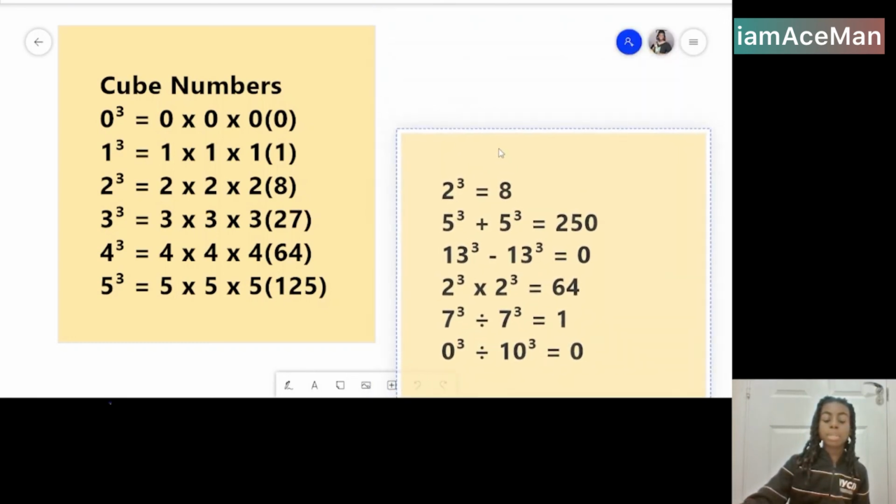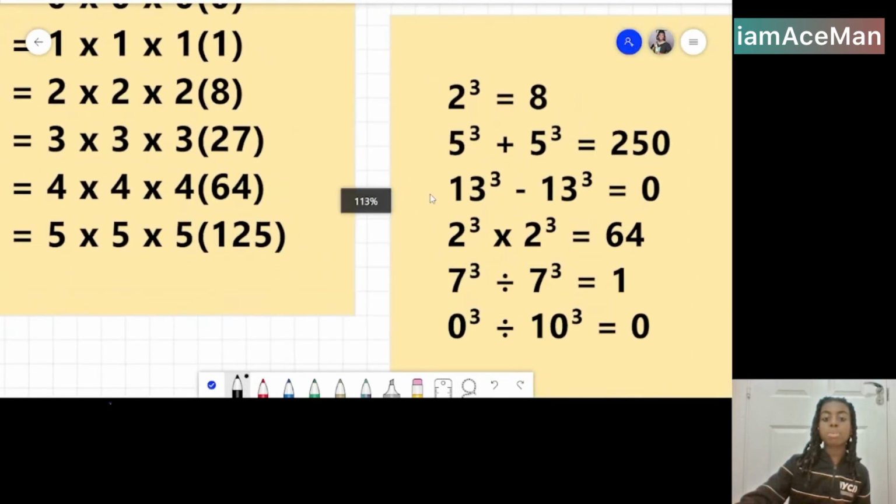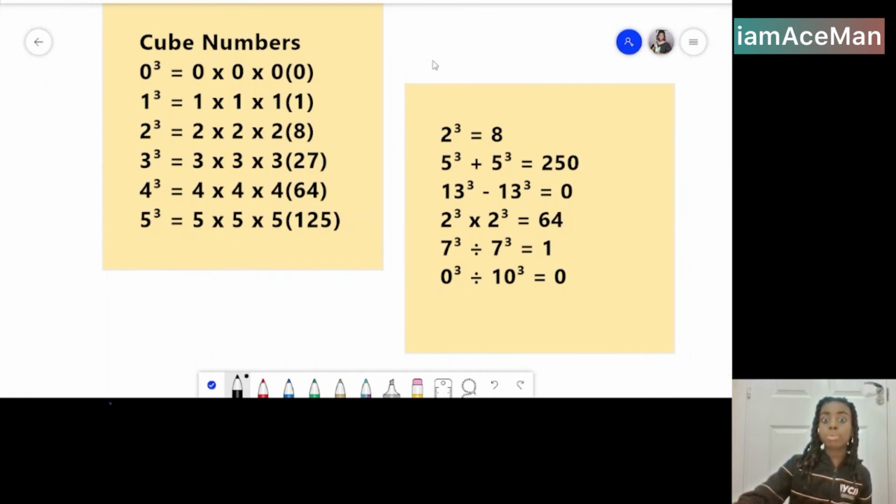And if you know about square roots, I'm just going to show you, I mean cube roots. This is how a cube root looks, similar to a square root. And say, for example, if you have the cube root of 27, it's 3, because if you know your cube numbers to 10 or 13 or any number, you know that 3 cubed is 27. So that is the end of my cube number video.